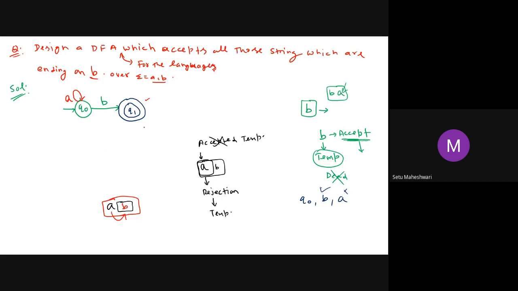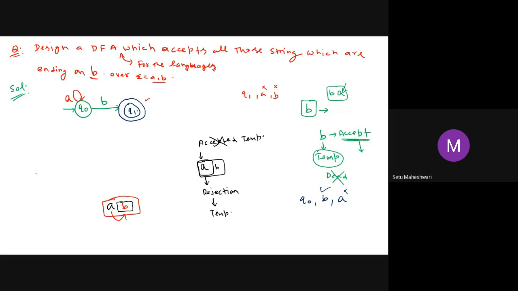Fine. Now let us try to complete the path with respect to A for Q1. I will complete the path for Q1 also with respect to A and B both. Now listen to me very, very carefully once again. From Q1, I don't have any path, neither for A nor for B. So I am supposed to complete both paths. Now check it out.